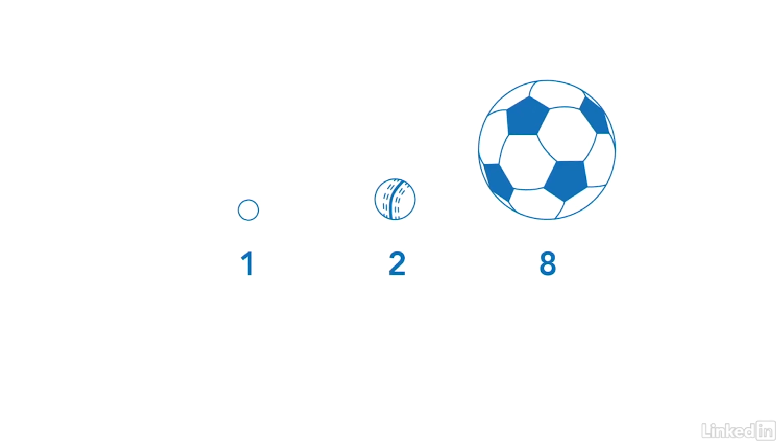Using this sequence and knowing the pattern, we can start comparing things. If a golf ball is 1, then I'd say a cricket ball is a 2. What about a soccer ball? Well, since it's about 3 times bigger than a baseball, I'd say it's an 8. Relative sizing is the foundation of all estimation techniques used in Agile. Other techniques can be used just as successfully, so let's look at a couple.